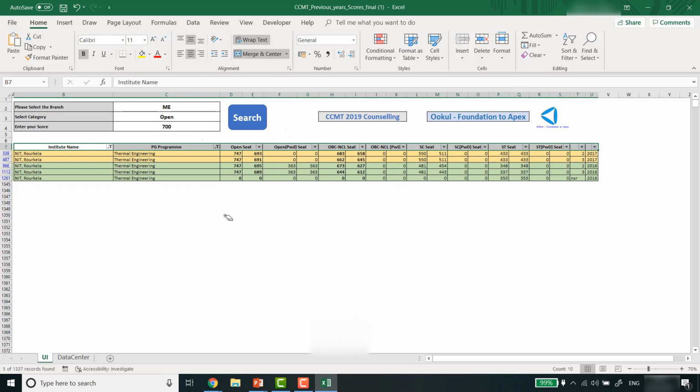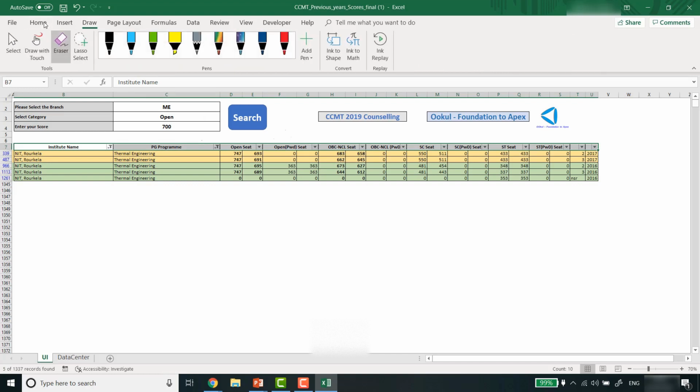So you can use this sheet very effectively. Still there are 2 to 3 days left for the registration of CCMT to begin. Till then you can use this sheet very effectively. For every branch it is available, okay.